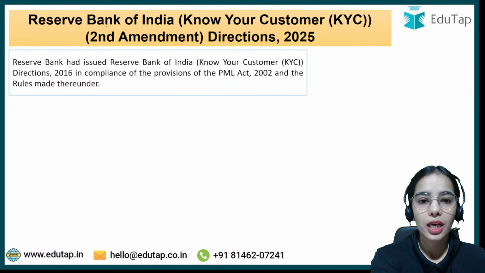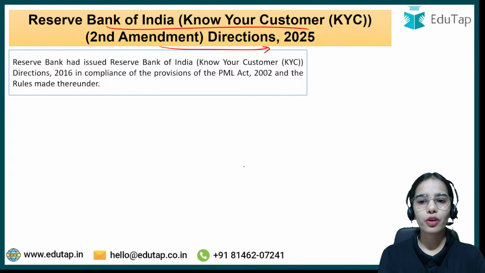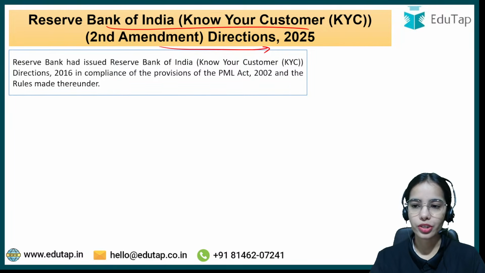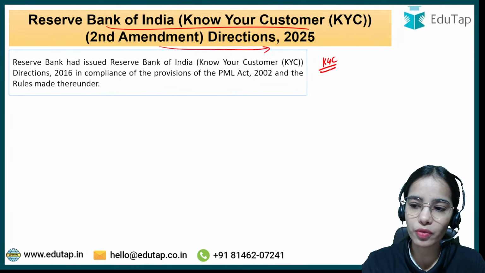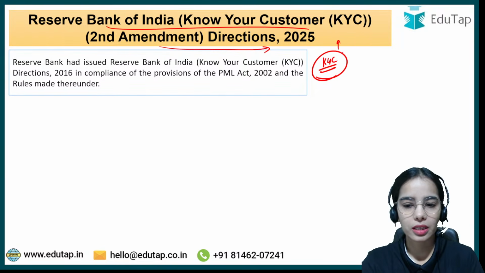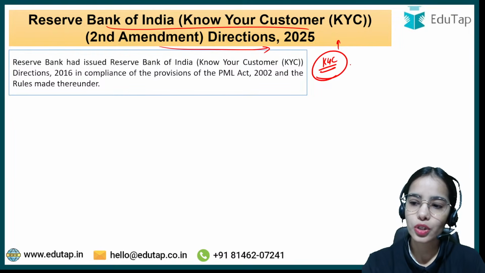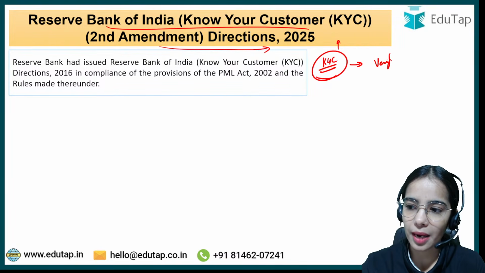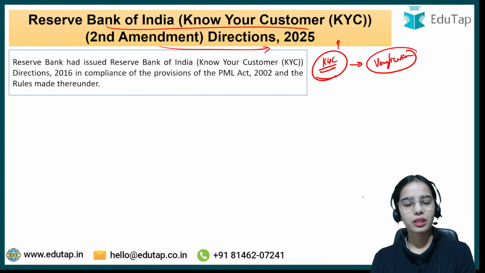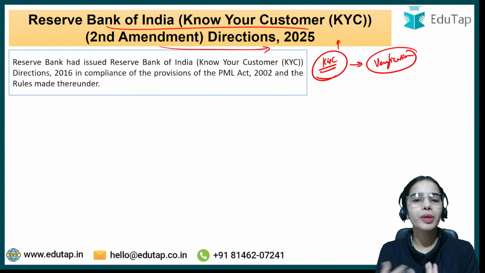Now, coming to the last news article for today. So, Reserve Bank of India Know Your Customer Second Amendment Directions 2025. The RBI has amended the Know Your Customer regulations. Basically, why was Know Your Customer initiated in 2016? It was initiated so that verification can happen that the person whose IDs are being submitted is the one that is opening the bank account or not.